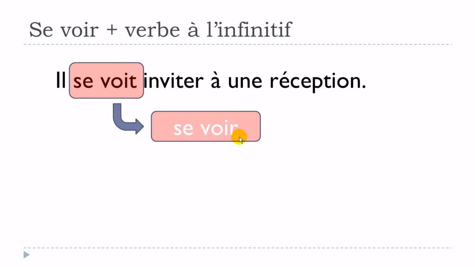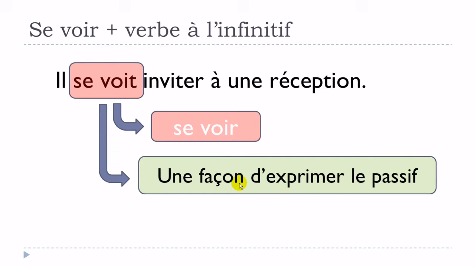se voir. But then if you look at the sentence, so se voir would be to see oneself, okay? And it doesn't really make sense if you look at the sentence like that. Il se voit invité à une réception. And the key is that you get to know that you can use se voir as a way to express the passive form. So, une façon d'exprimer le passif.